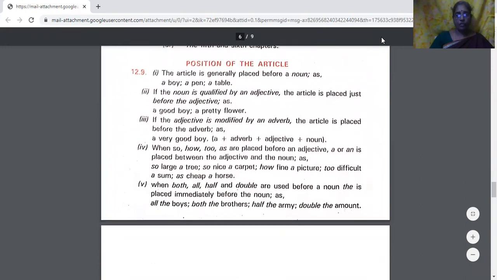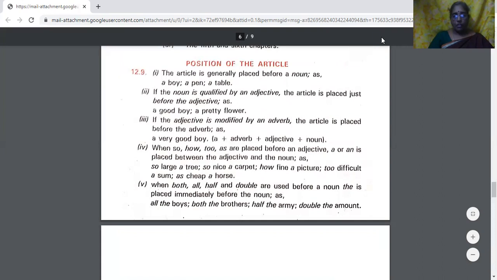Now let us see the position of the article. The article is generally placed before a noun. For example, a boy, a pen, a table, a chair. If the noun is qualified by an adjective, the article is placed just before the adjective. Like a good boy. Boy is a noun, good is the adjective. So where should the article be? Before the adjective.